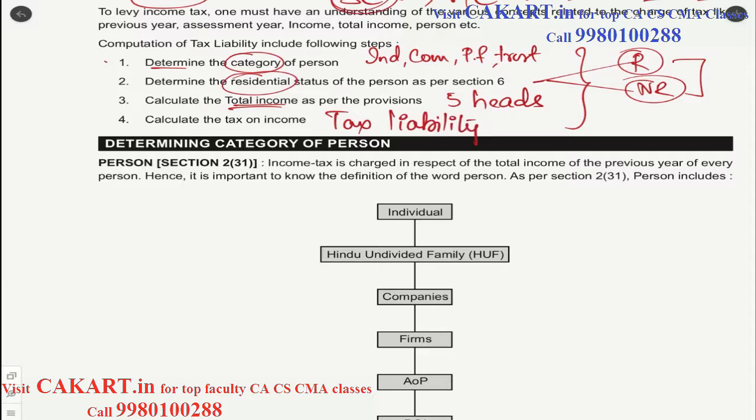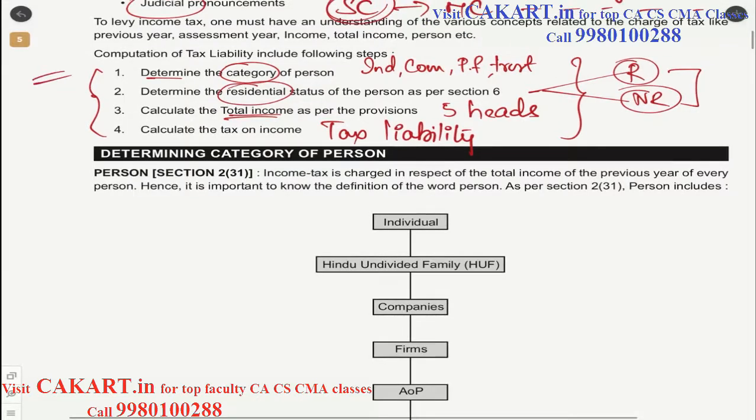So these are the 4 steps which you need to keep in mind while calculating the tax liability of any person. Once again, to quickly revise, the first step is determination of category, the second step is determination of residential status, third step is calculation of total income, and lastly the calculation of tax liability.